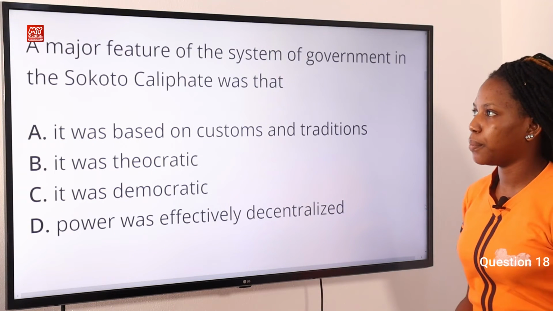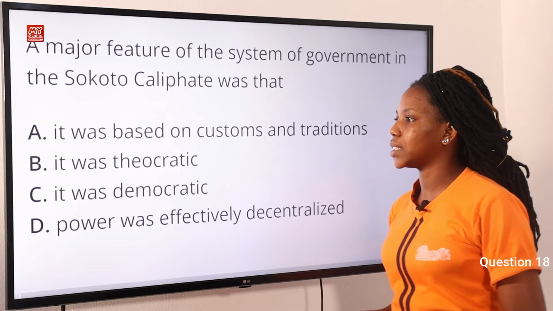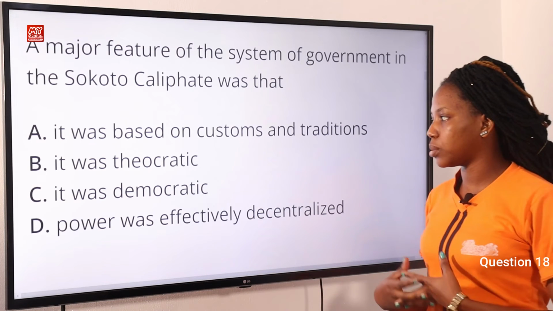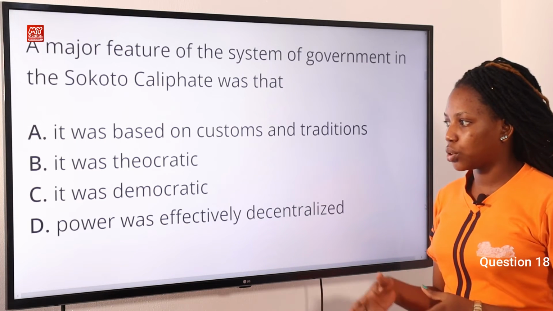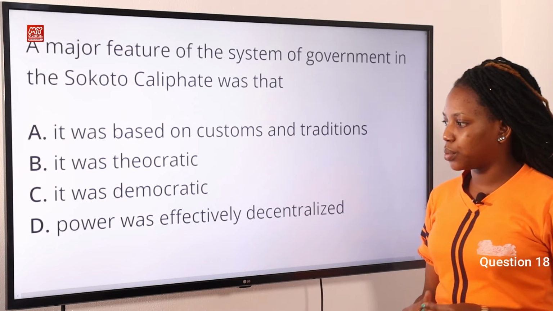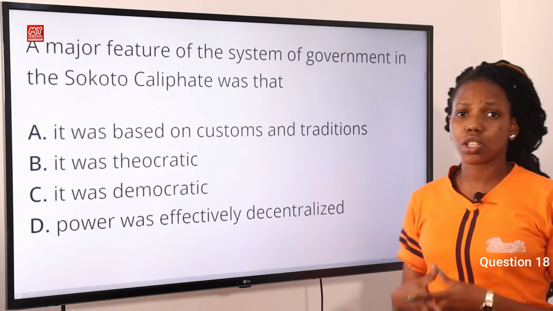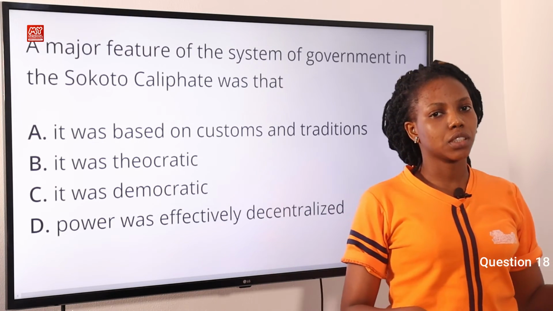Question 18. A major feature of the system of government in the Sokoto Caliphate was that option A, it was based on customs and tradition. Option B, it was theocratic. Option C, it was democratic. Option D, power was effectively decentralized. The answer to this question is option B, it was theocratic.